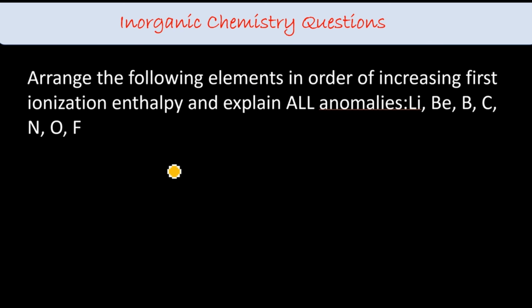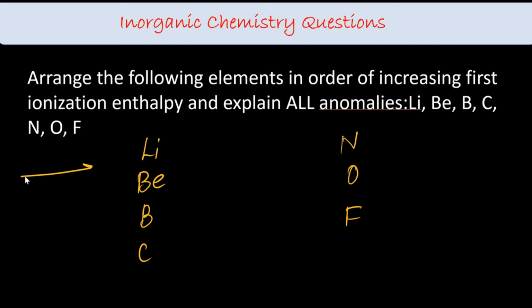Next, arrange the following elements in order of increasing first ionization enthalpy: lithium, beryllium, boron, carbon, nitrogen, oxygen and fluorine. So usually what is the trend? Ionization enthalpy increases on moving left to right and decreases down the group. Again, because of the effective nuclear charge holding it up, it needs more energy to remove. Down the group, the shell number increases, so the electron can easily be removed from the valence shell.